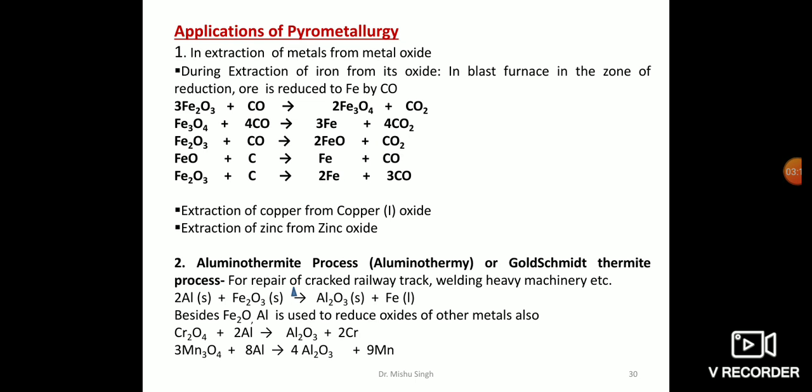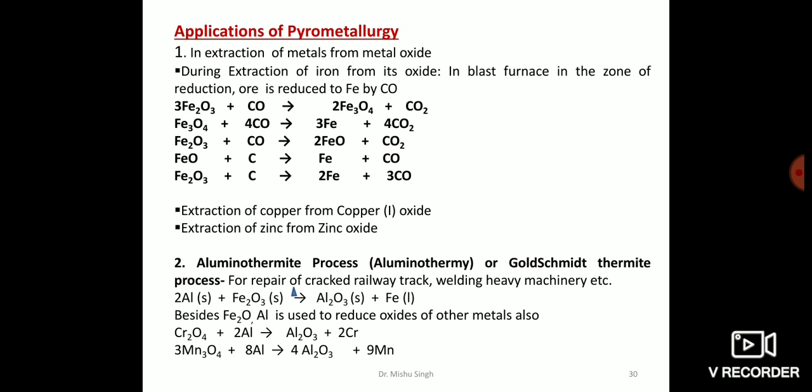Let's discuss the extraction of iron from its oxide briefly. Iron is usually extracted from its oxide ore, that is hematite. It involves concentration, where the ore is crushed in jaw crushers and is concentrated by gravity separation process, where the crushed ore is washed in a stream of water where the lighter sand and clay particles are washed away and the heavier ore particles are separated.